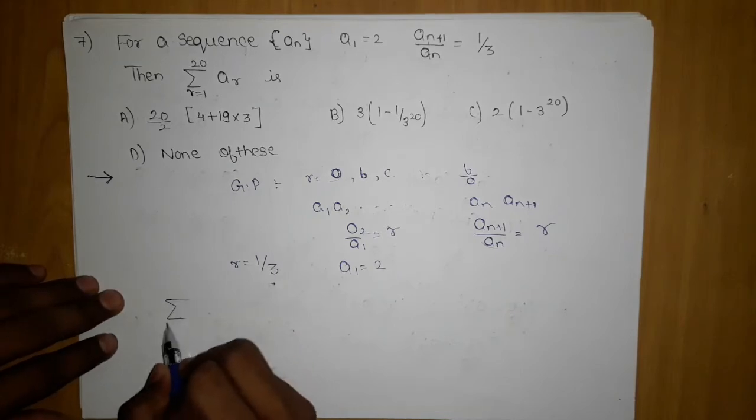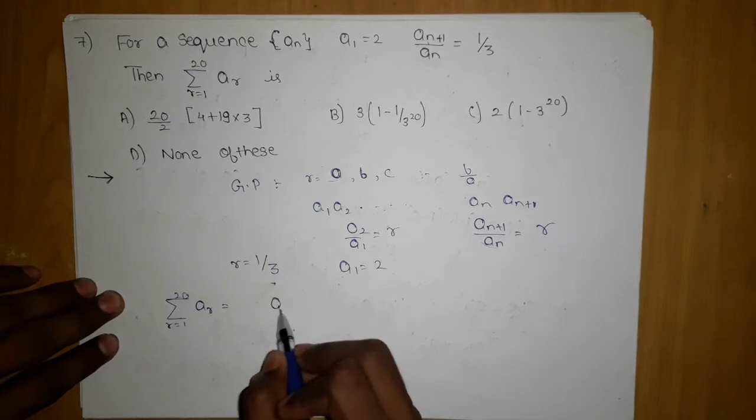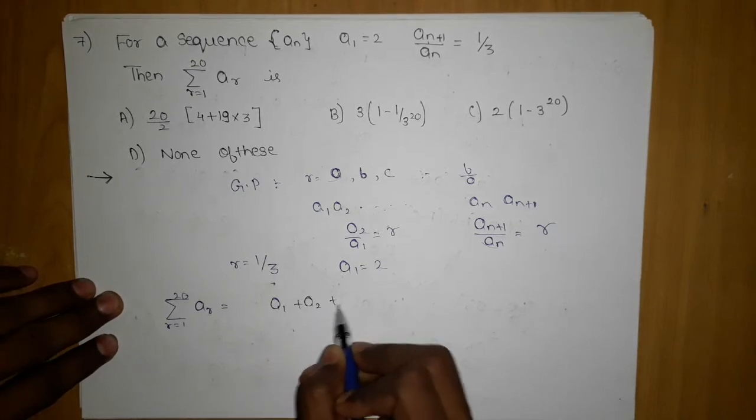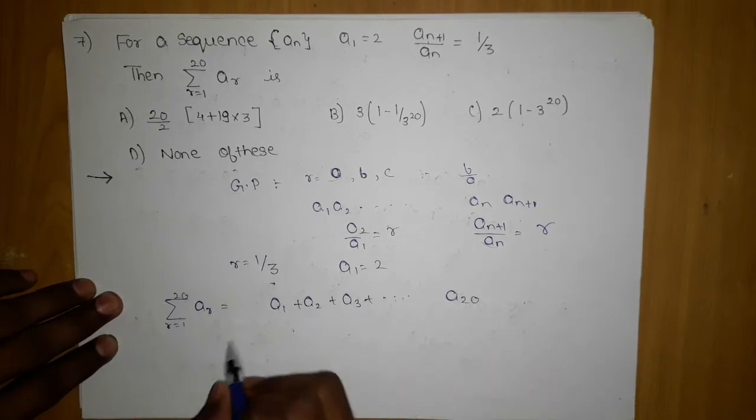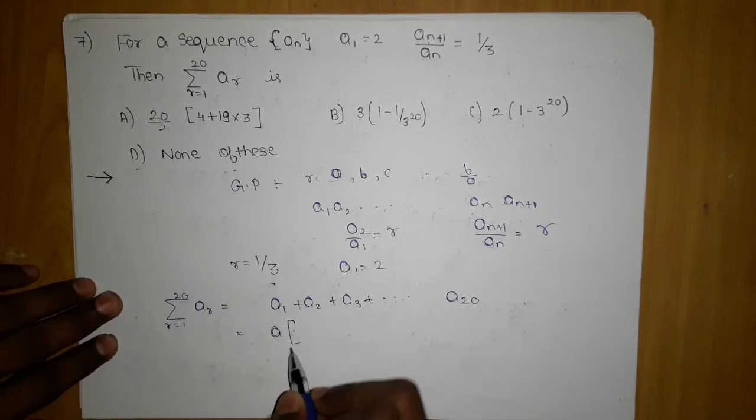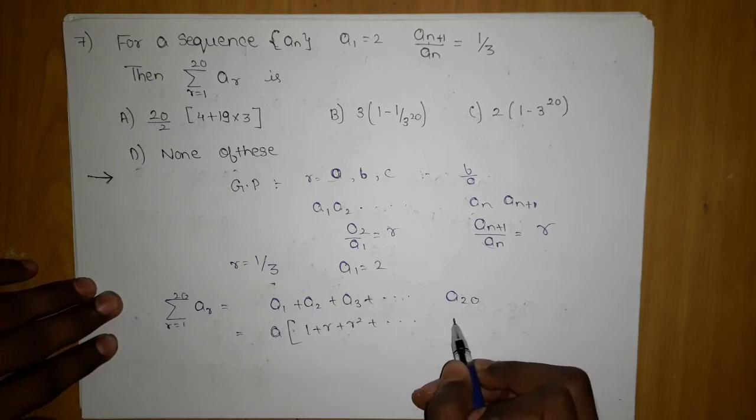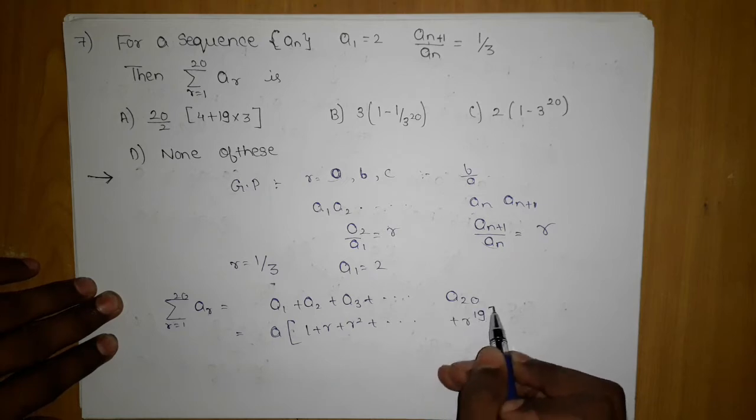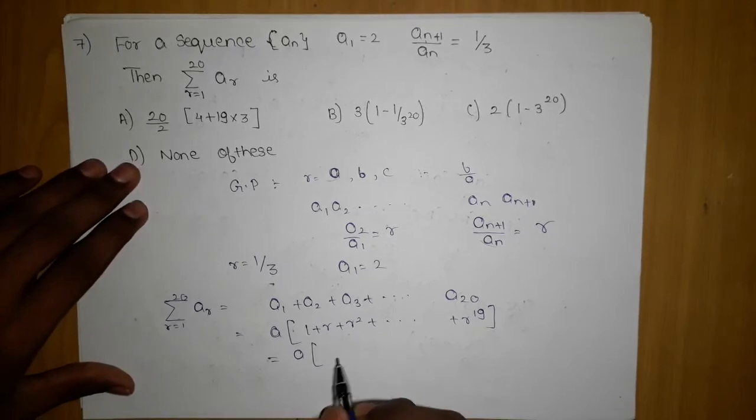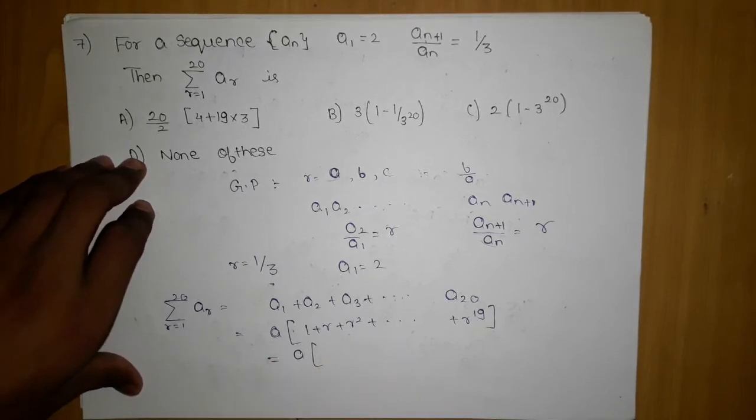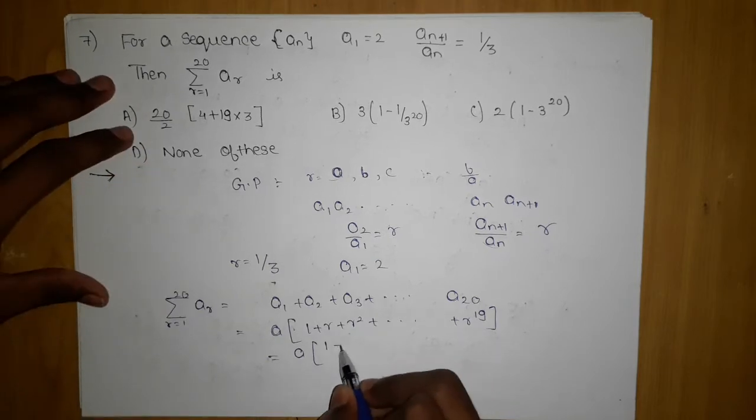Summation, we have done so many questions, so I am not going to elaborate on summation. A1 plus A2 plus A3 and so on till A20. What we are going to do is take a common, which will give us 1 plus r, r square and so on till r power 19. Now we apply the formula for the sum of n terms. If you don't take a common, it's up to you, the answer will finally come out the same.